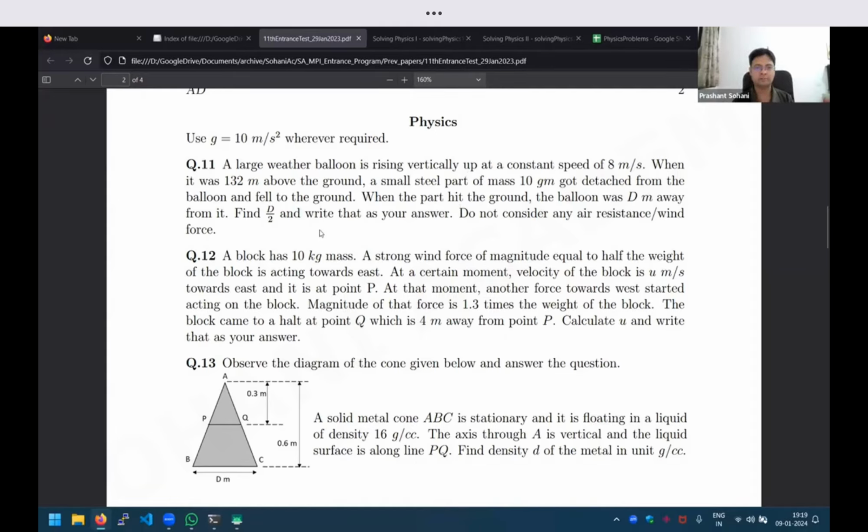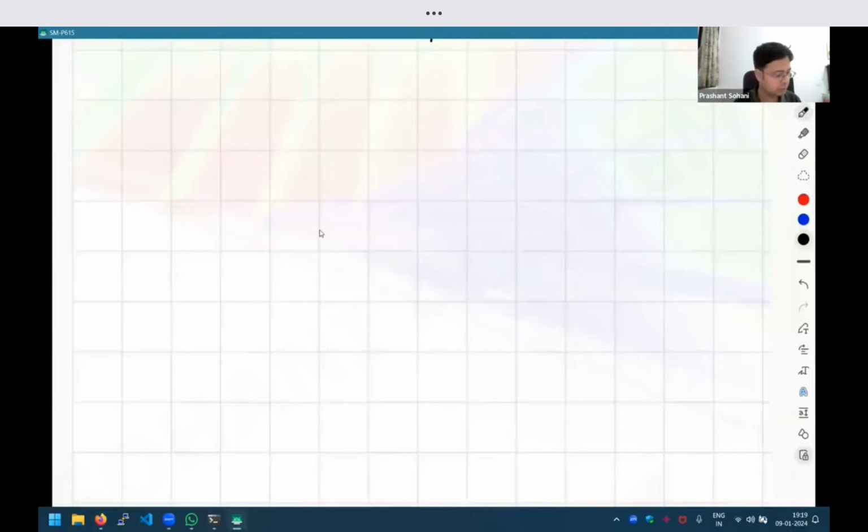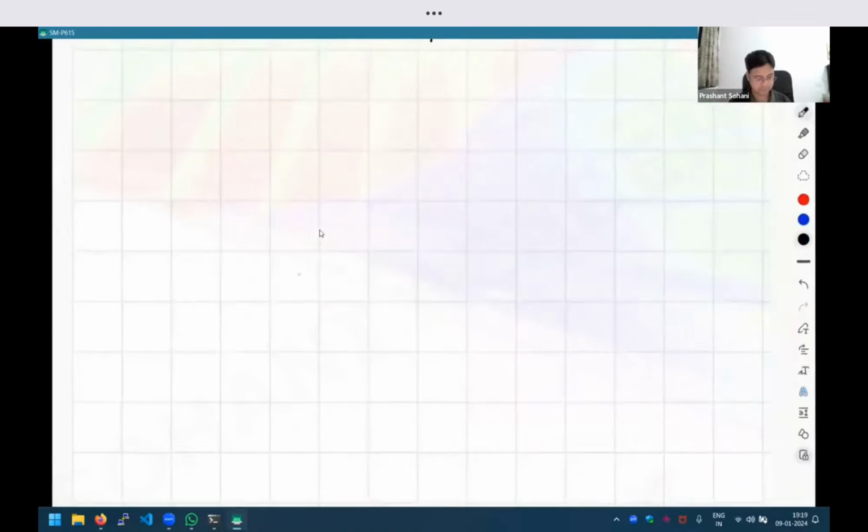So let us start to apply the ideas that we said earlier. The very first thing we should try to do is draw a diagram to convert the information into some kind of visual picture, so we understand what objects we are dealing with. This kind of approach is very useful: we should draw time snapshots, like how you take a series of photographs. We take a photograph of the initial condition, after a while what happens, and after that what happens. So this kind of time series is very useful.